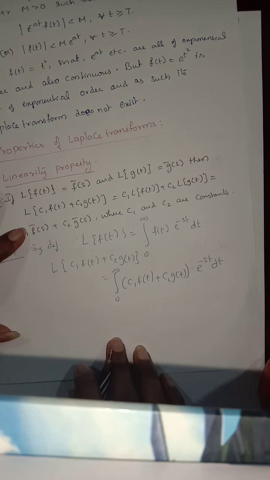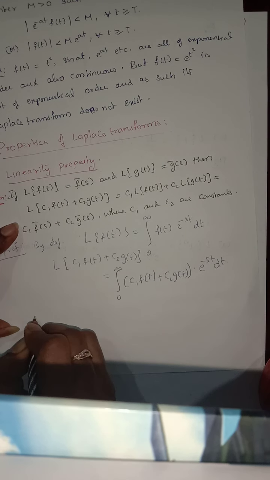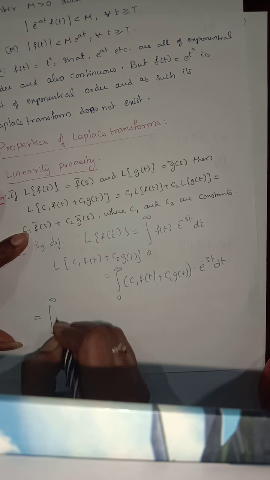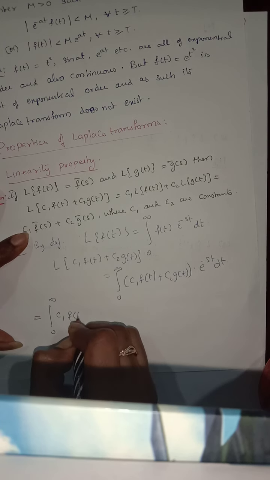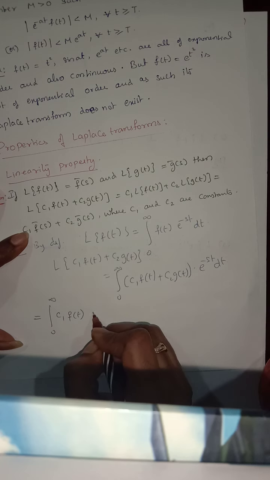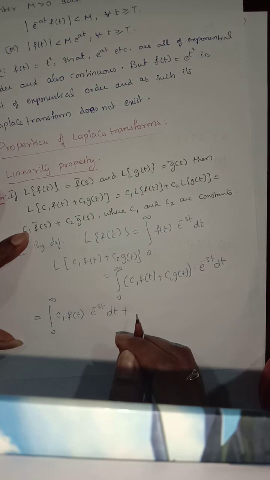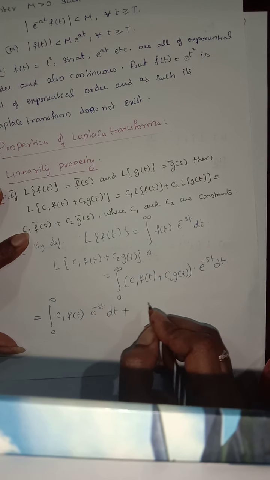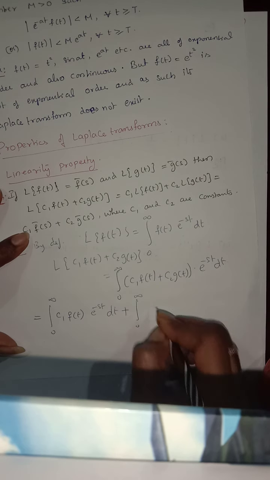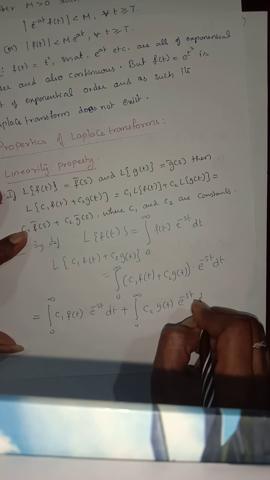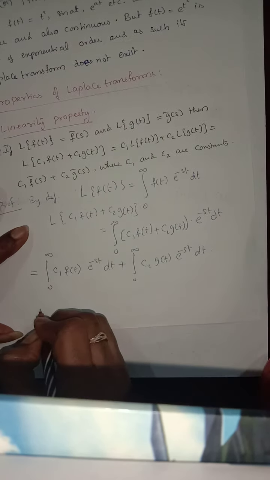Like this we will get it. Now this is equal to integral 0 to infinity c1 f of t multiplied by e power of minus st, and I am separating the integral also, plus integral 0 to infinity c2 g of t into e power of minus st dt.